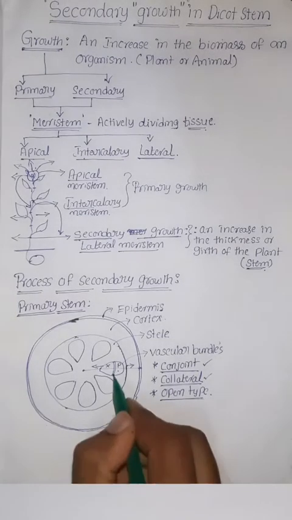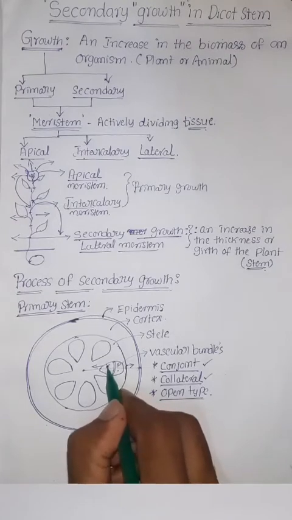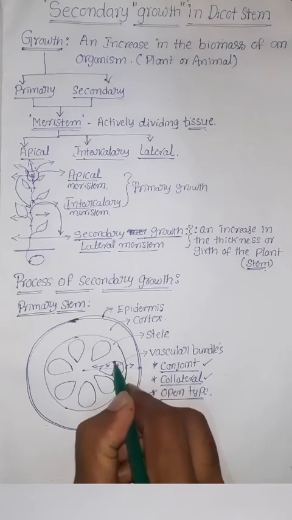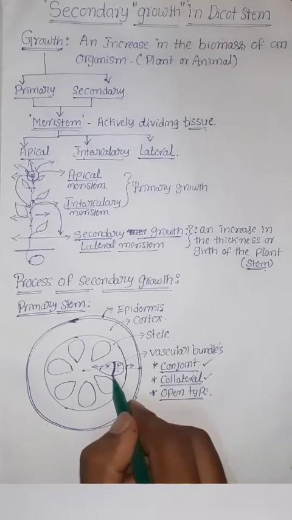Open type. Open type means in between xylem and phloem there will be a vascular cambium, or cambium strip.